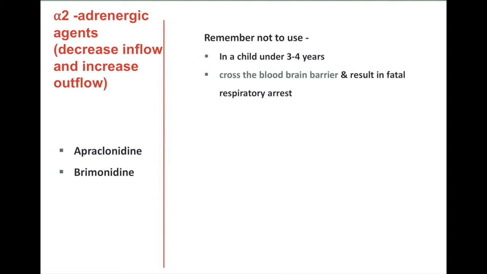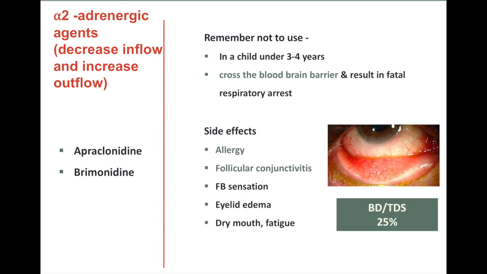We have alpha 2 adrenergic agents which decrease inflow or formation as well as increase outflow. The drugs in this group are apraclonidine and brimonidine. These drugs should not be used in children under 3 to 4 years as they cross the blood-brain barrier and result in fatal respiratory arrest. Side effects are allergy, follicular conjunctivitis, foreign body sensation, eyelid edema, dry mouth, and fatigue. The doses are twice or thrice daily and they reduce intraocular pressure by 25%.